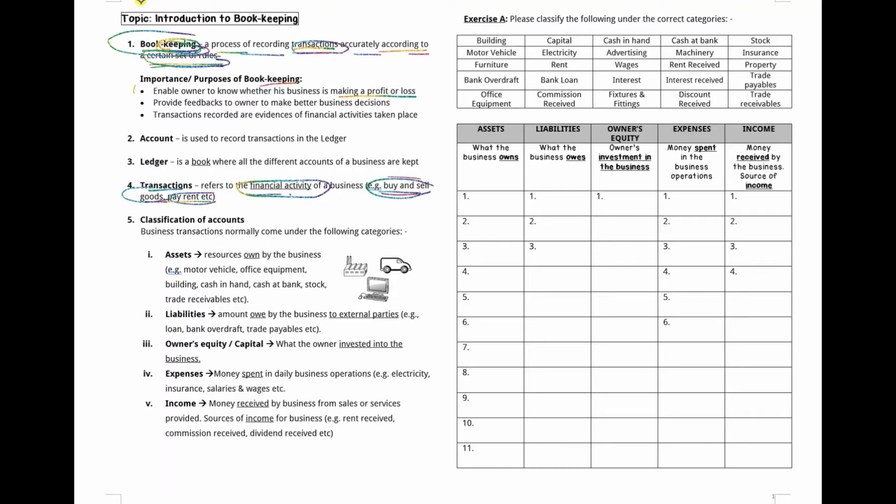If you know the business is making a loss, you can try to find out what is causing the loss. Maybe it's because of a lack of sales, so then you can improve on advertising and so on.